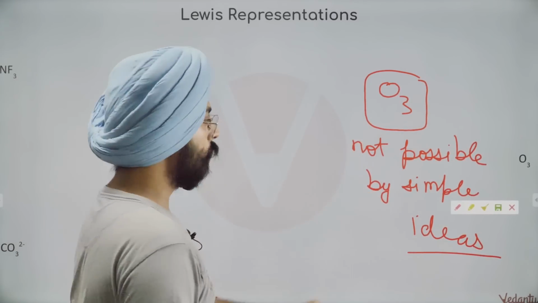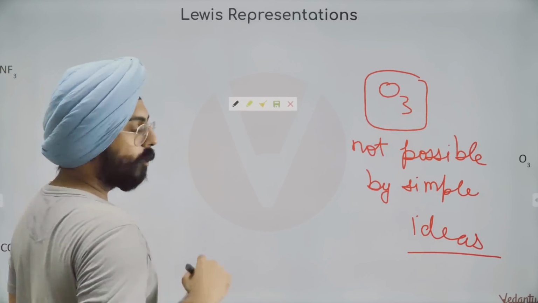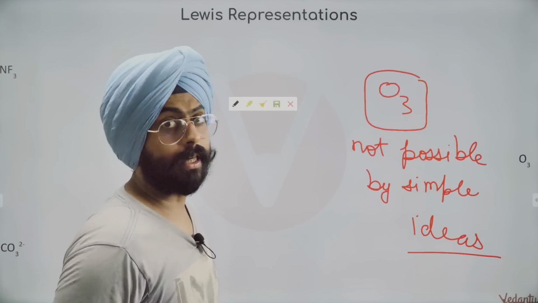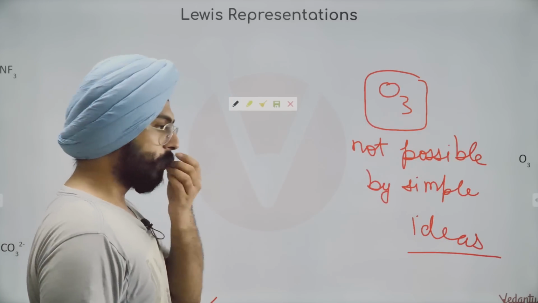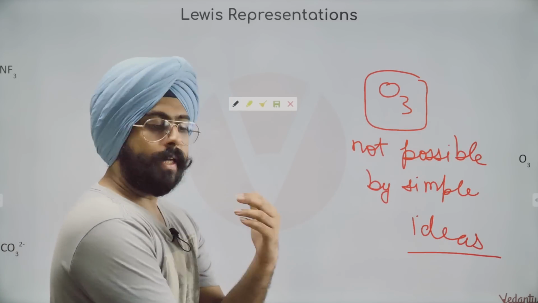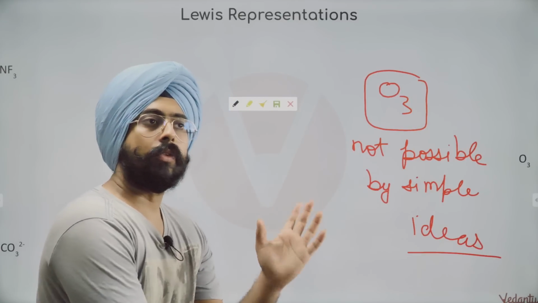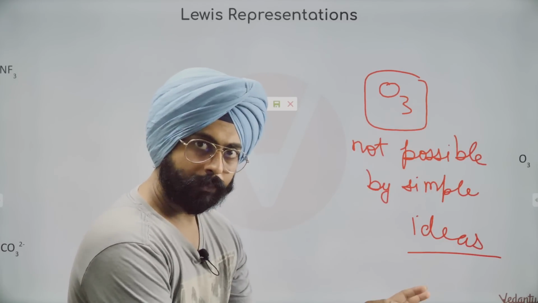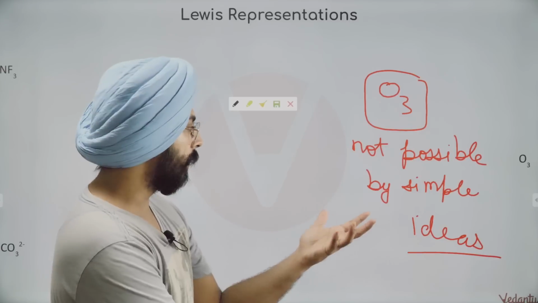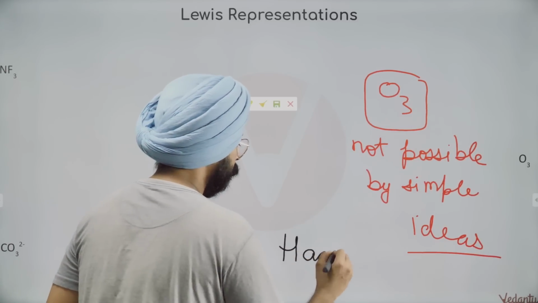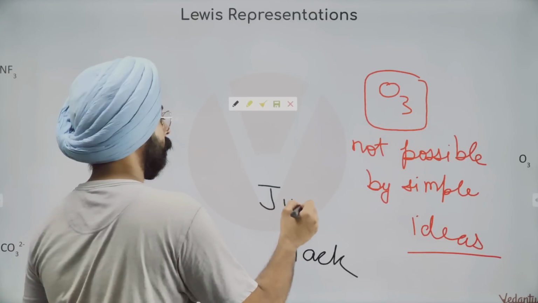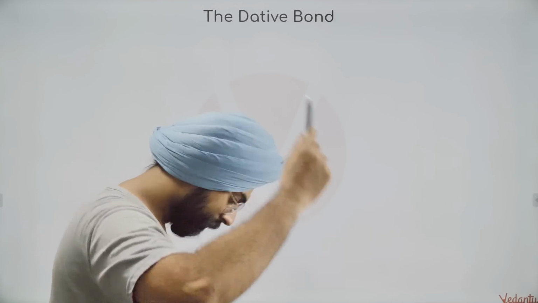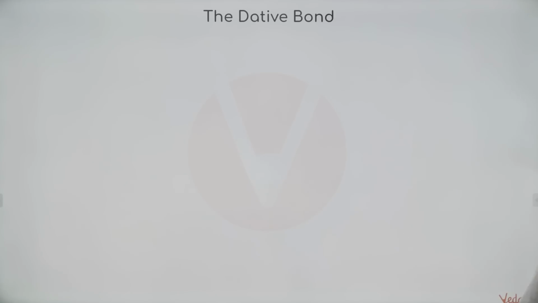So what we should do now is we should figure out a way to do it. Now, ideally, you would want to make a new theory entirely. The octet rule theory, the Lewis structure theory is not working for this structure. Ideally, we should make a new theory that this is how the bond might be happening. But we don't want to go there. What was done in history is people came up with a hack. People came up with a jugaad. And what is that jugaad called? That jugaad is called the dative bond.